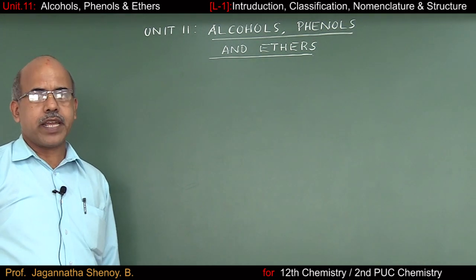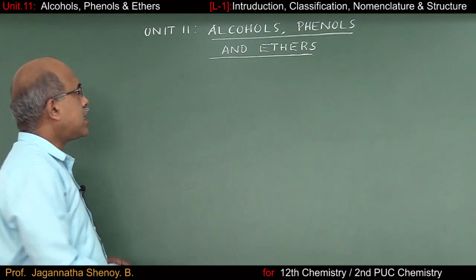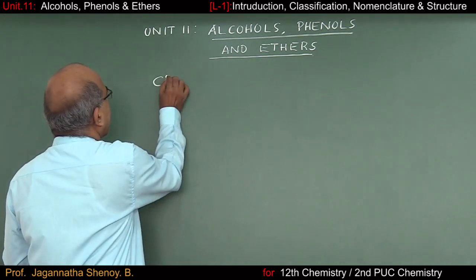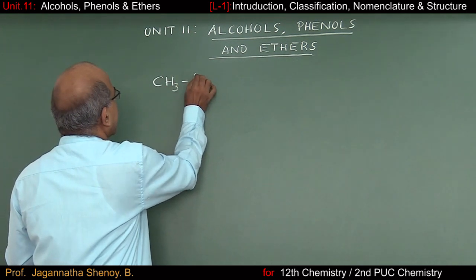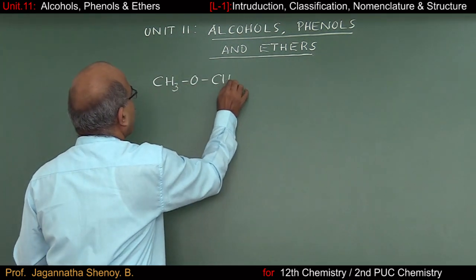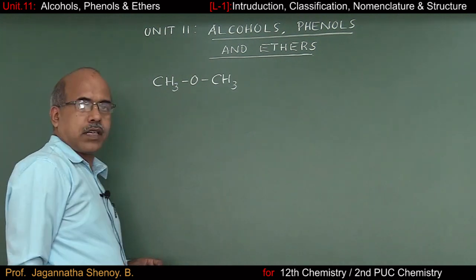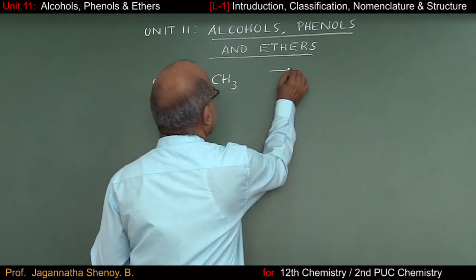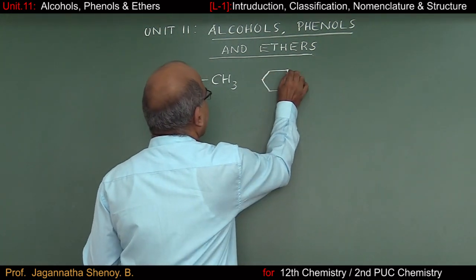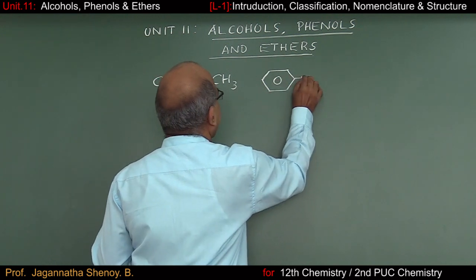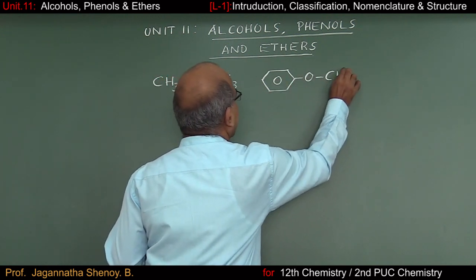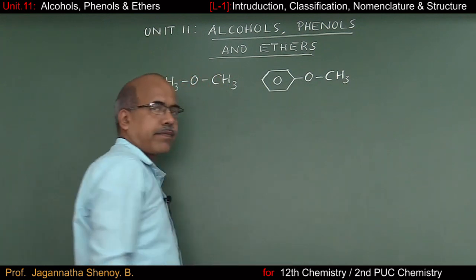We will study about ethers. For that, we shall consider a few examples. The first example we consider is CH3OCH3. One more example I can consider can be like this. We have a benzene ring, then it is O and CH3.